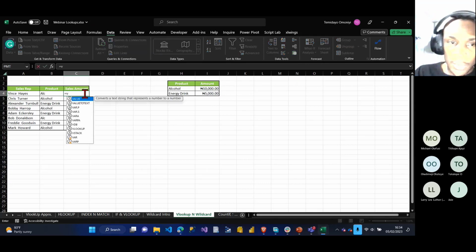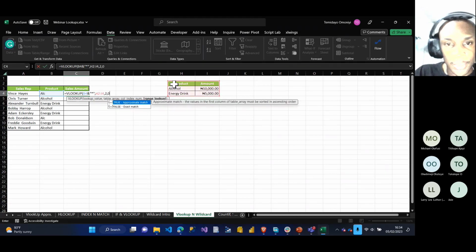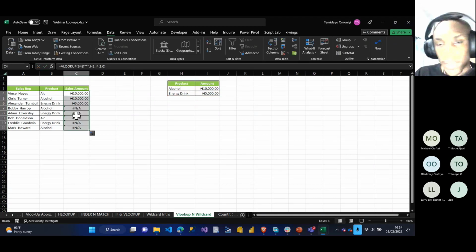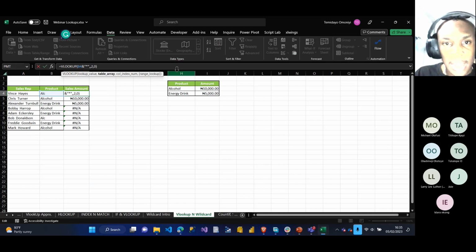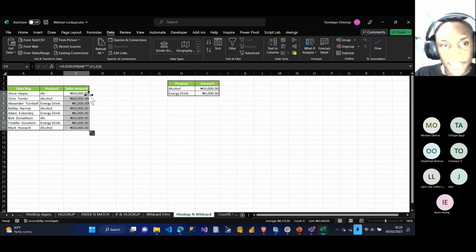So if I say equals VLOOKUP, my lookup value is the product here. I use the ampersand, which stands for concatenate. I say ampersand, double quote, star, double quote, close my bracket. Then the next one should be your table. I select this entire data table, comma, column index number 2, comma, 0, close my bracket, enter. Awesome. If I drag down, some are not available because I've not locked this. Another trick is, rather than always locking it, I can highlight these 2 values and press enter. Now if I drag down, it should work fine.